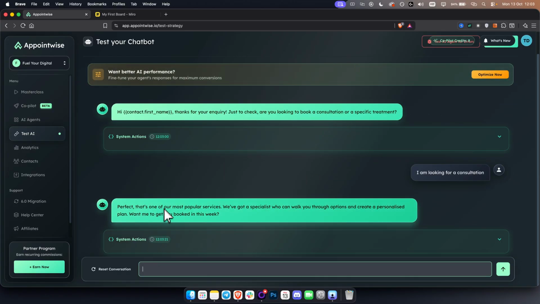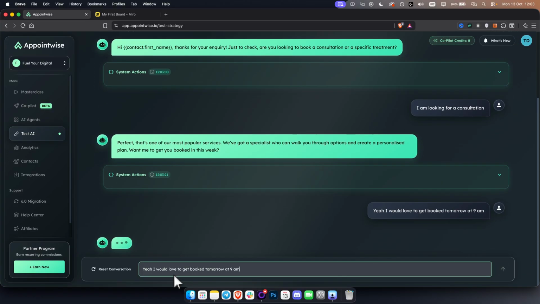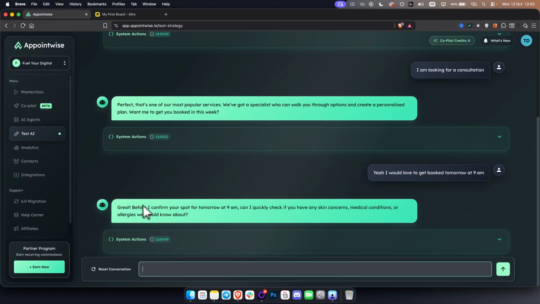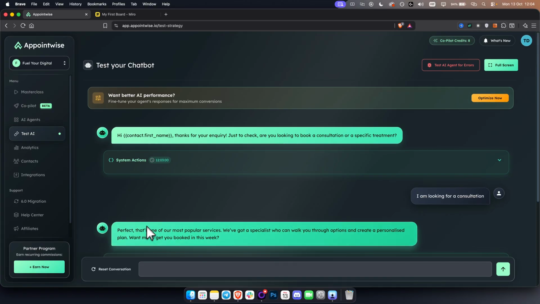Perfect. That's one of our most popular services. We got a specialist who can talk you through the options. Want me to get you booked this week? Yeah, I would love to get booked tomorrow at 9 a.m. And now if you have Go High Level calendar connected, it will be able to scan that. So as you can see, before I confirm your spot, can I quickly check if you have any skin concerns, medical conditions, or allergies we should know about? So as you can see, this is pretty self-explanatory. So yeah, you can kind of go through this, test it out,